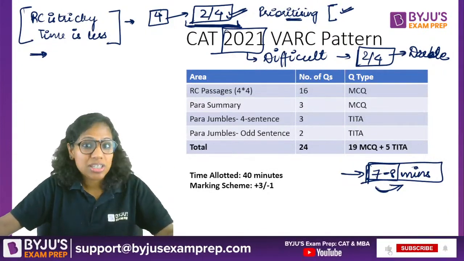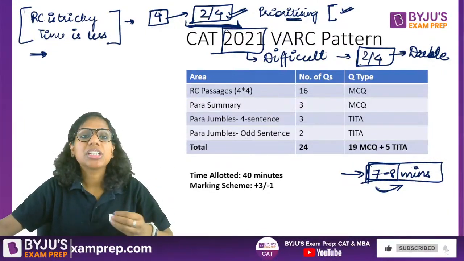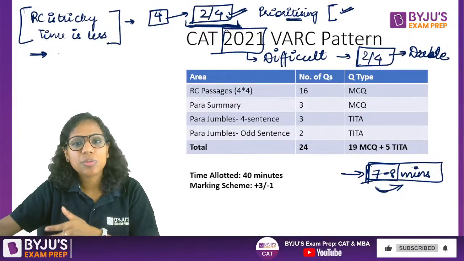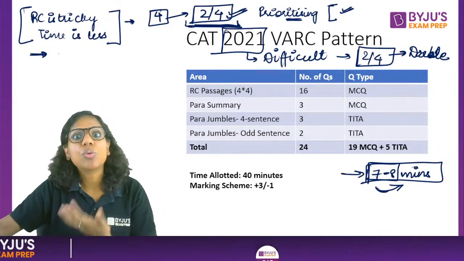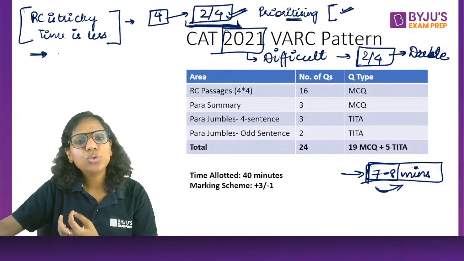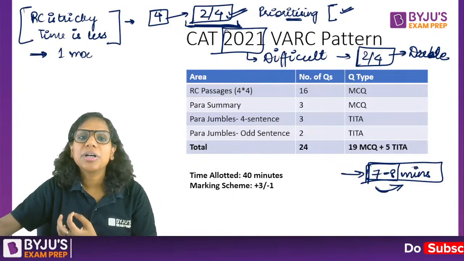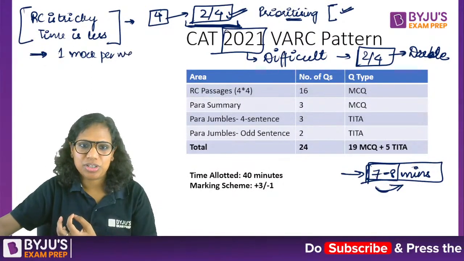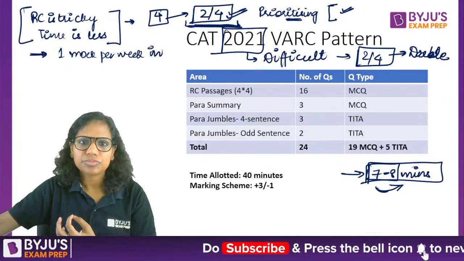Maybe you may surprise yourself also, right? That despite, let's say, 50%, 60% preparation, you are still able to attempt quite a few questions in the exam. But do take one mock per week in September. This will be my suggestion to you.